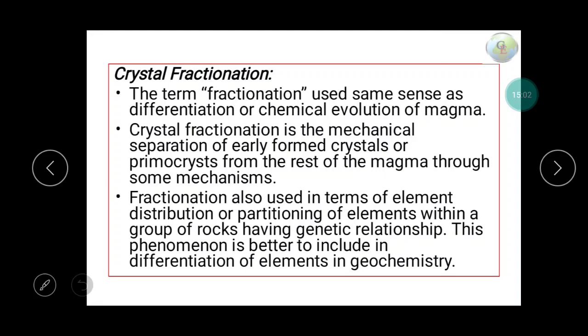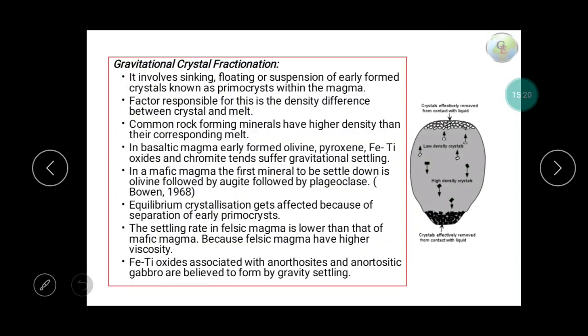Fractionation of elements is also there, but that will be in geochemistry. I have told this type of fractionation of elements, partitioning of elements, before in the liquid stage. So here we will discuss gravity crystal fractionation.